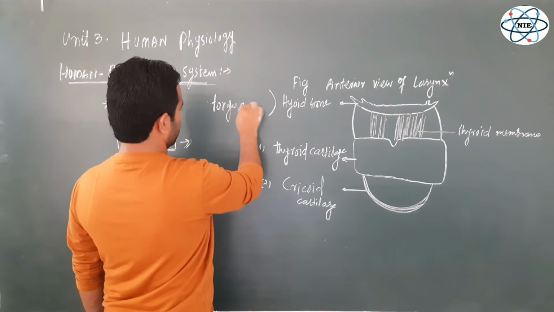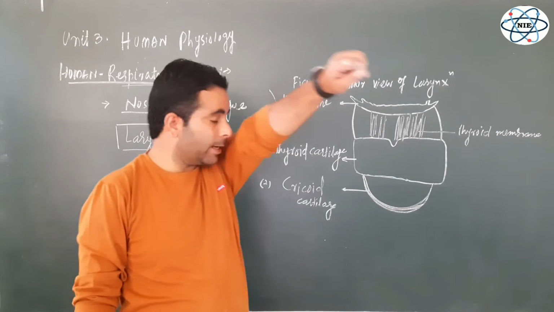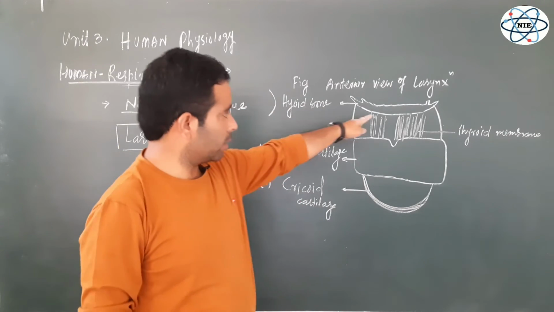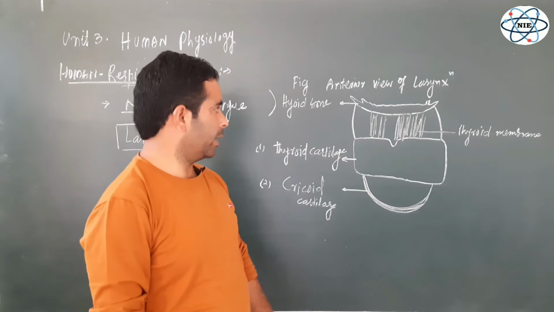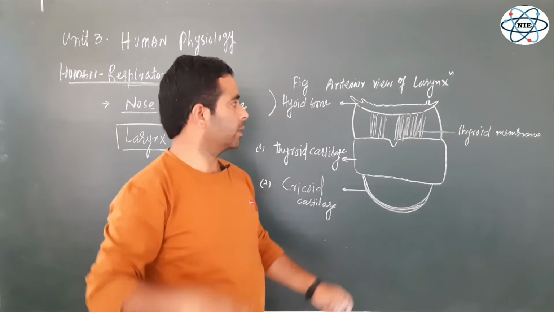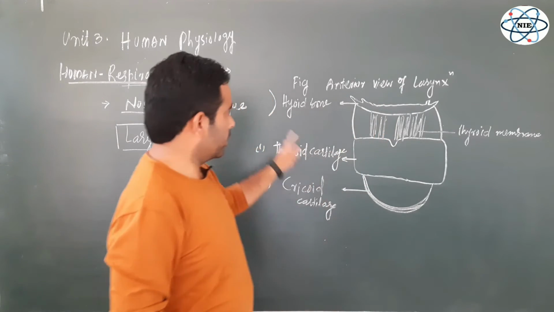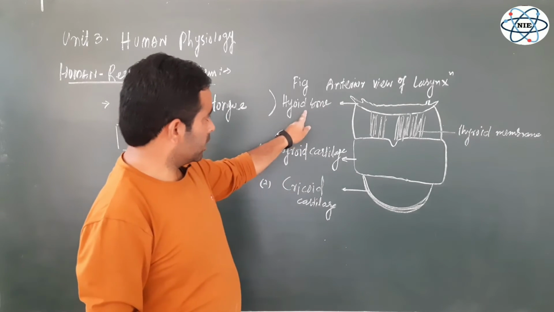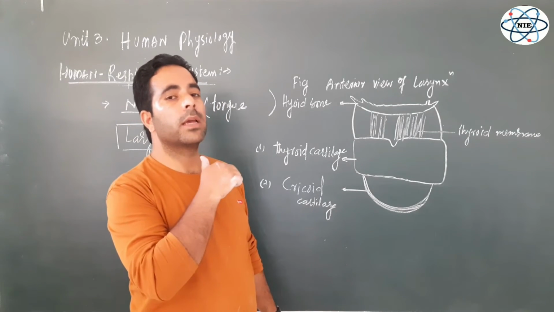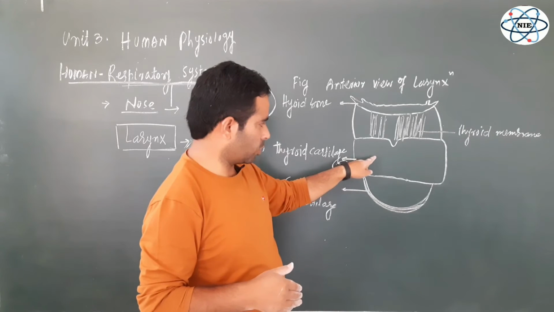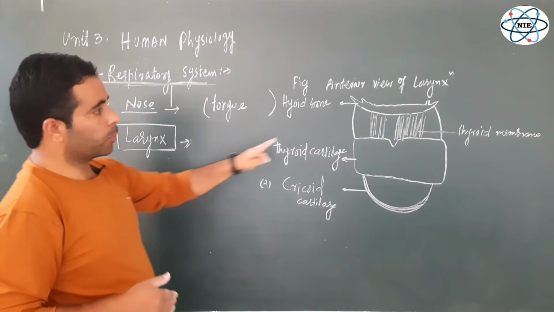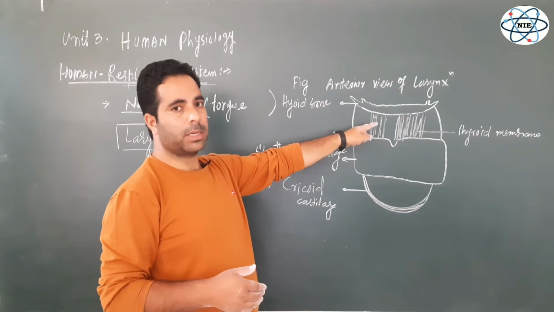Why? Because it provides the attachment surfaces for the muscles of the tongue. Tongue is posteriorly attached, fixed with the tongue bone as well as with the soft palate, by frenulum. So this is the bone which is lying here in the neck region, that is called the hyoid bone, tongue bone. And I told you that this bone, hyoid bone, is actually the bone of skull, but present here almost outside the skull in the neck region and supporting this larynx. It is the supportive structure for the larynx and also provides the attachment surface for the muscles of the tongue.